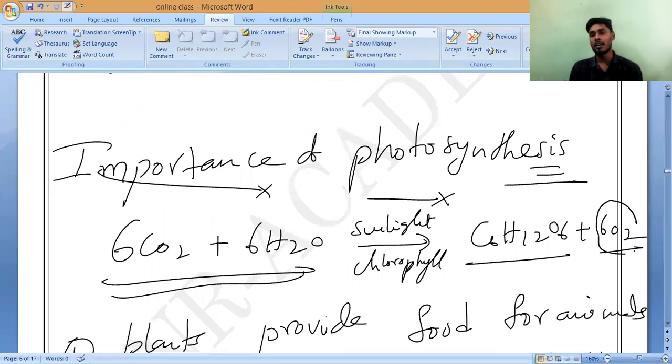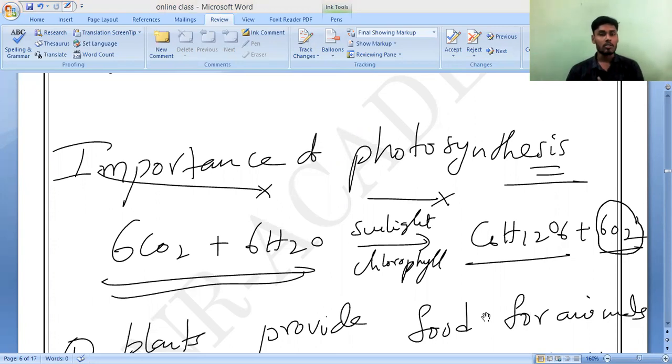We know that oxygen is life. Without oxygen, is it possible to sustain? No, sir. So we need to breathe the air. If you want to survive, you have to take oxygen by breathing, and the respiration process which is carried out inside our body releases the energy. Every animal needs oxygen. So where will they get this oxygen? Plants produce it during photosynthesis. So the process of plants puts oxygen gas into the air.